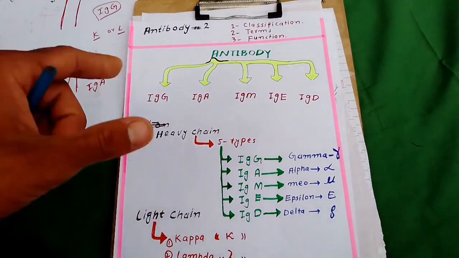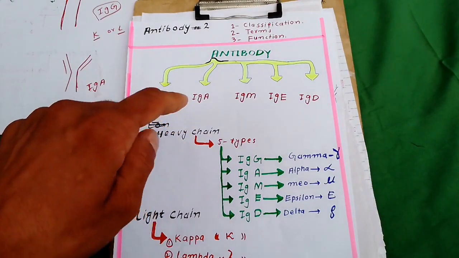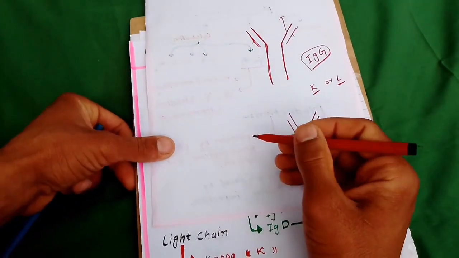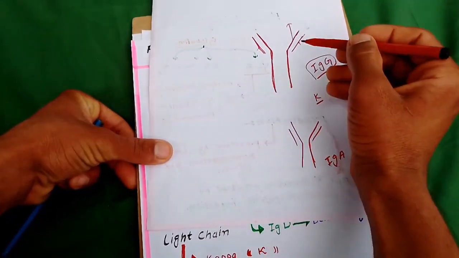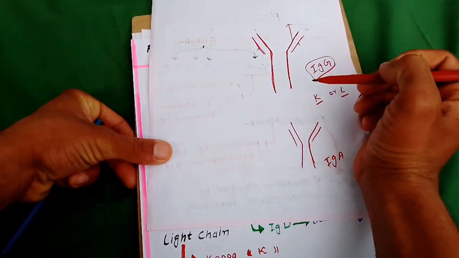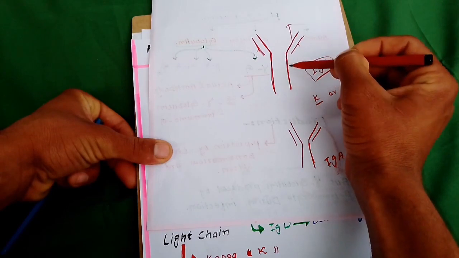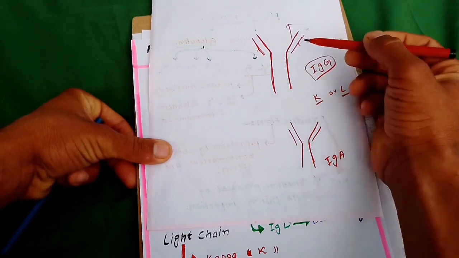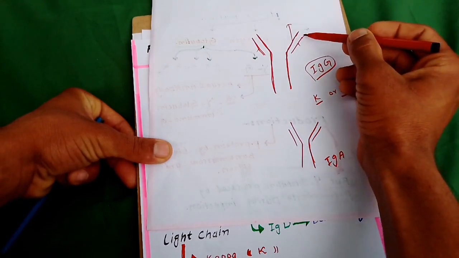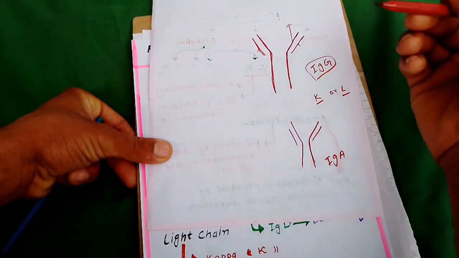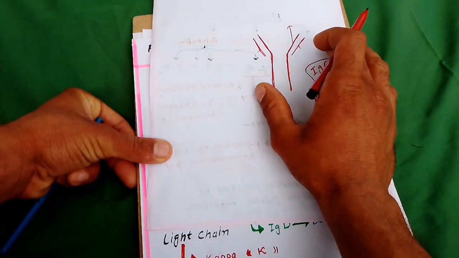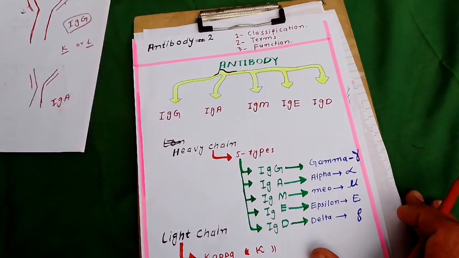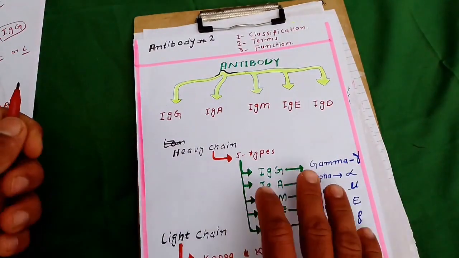Each antibody has two heavy chains and two light chains. The heavy chain may be alpha, gamma, delta, mu, but the light chain is kappa or lambda. So there are five classes of antibody. Okay, this is the classification of antibody.